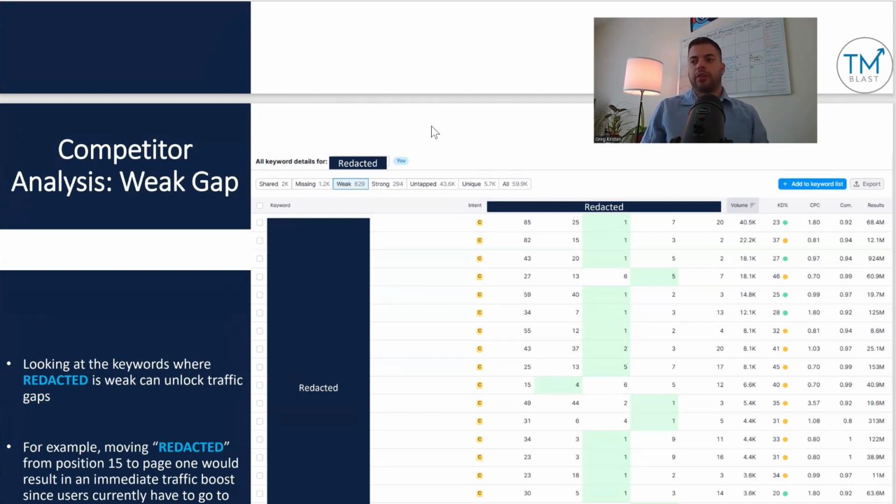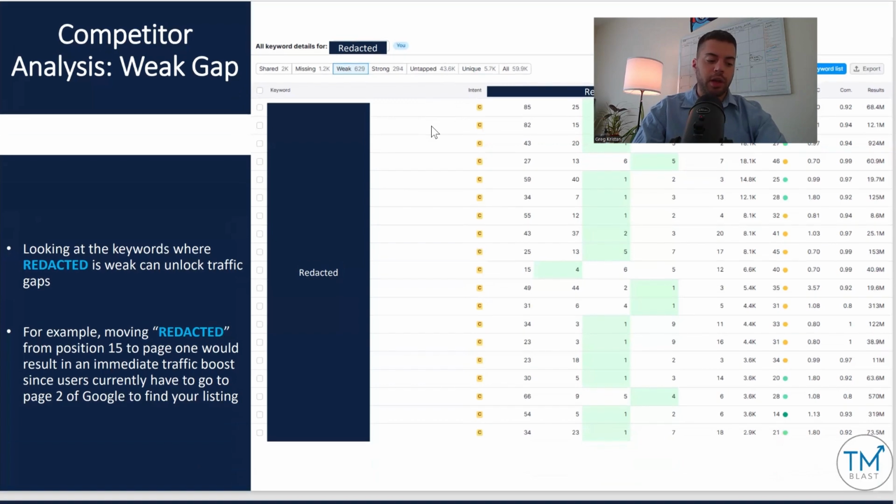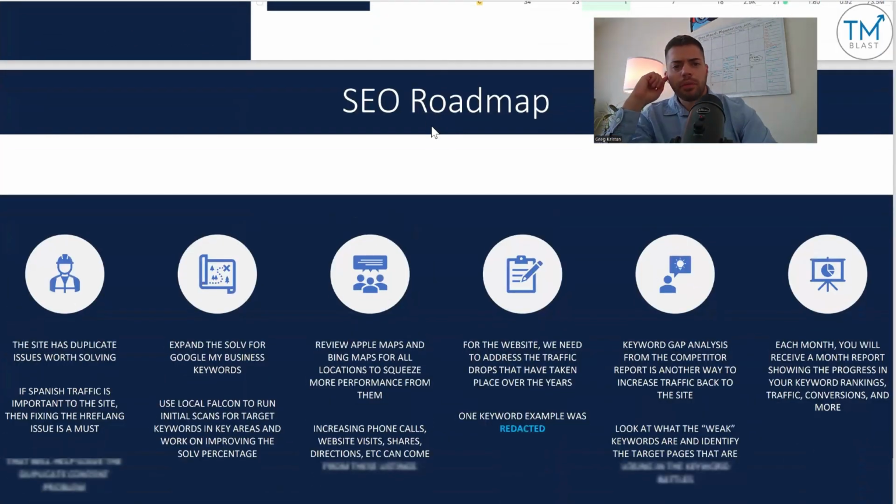But I've noticed a lot of times people who reach out to me are talking to other SEO agencies as well. And they might bring this up as, hey, here's the gap analysis. Can you rank us as well as they are saying? For me, this is just a baseline. I think the Google My Business is more important to rank for, but it's always good to have ideas of where your competitors are ranking and if we can close the gap. But I don't focus too much on this just because I think there's more important things to win, which is the map pack, not so much the traditional organic listings. Anyway, SEO roadmap.